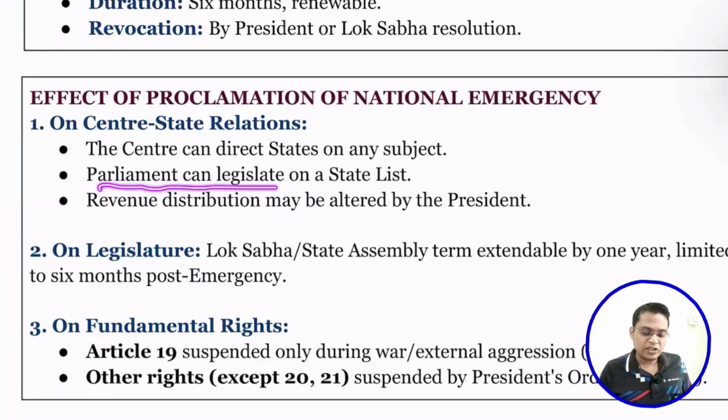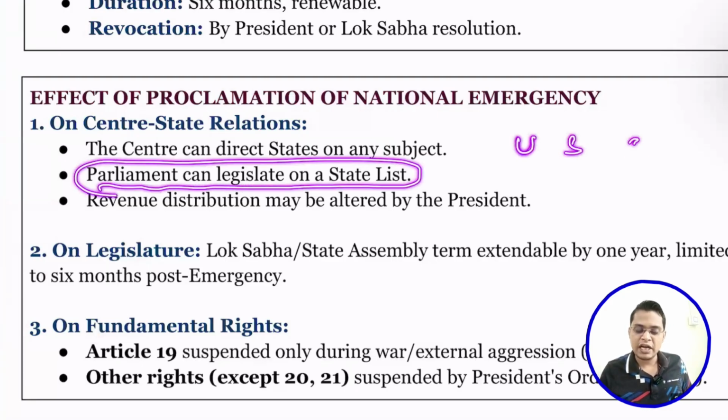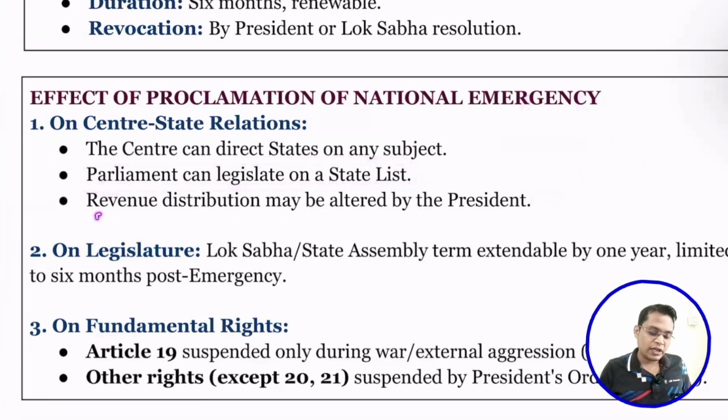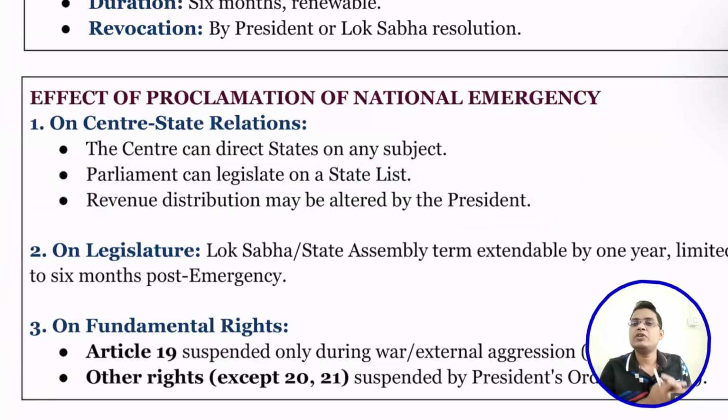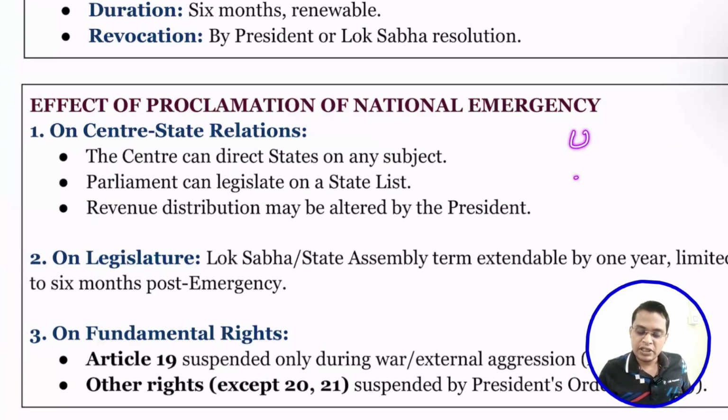Second, parliament can legislate on the state list. I think you already know there are three lists: union list, state list, and concurrent list. On the union list, union can make law; on the state list, state can make law. But during national emergency, even union can make law on the state list. Okay. So the revenue distribution may be altered by the president. The distribution of revenue between center and state, as per the recommendation of the finance commission, can be altered during the emergency.